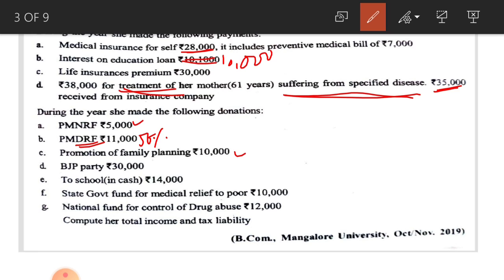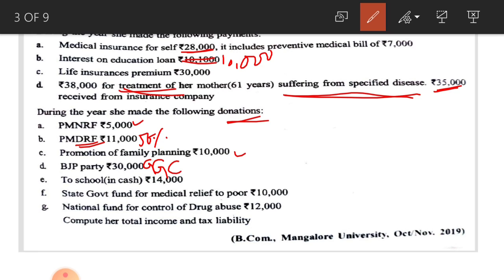Next one, BJP party, rupees 30,000. As we discussed in previous problems, this donation to a political party by an individual is deductible under section 80GGC and not under 80G. Don't make any mistake about this one.